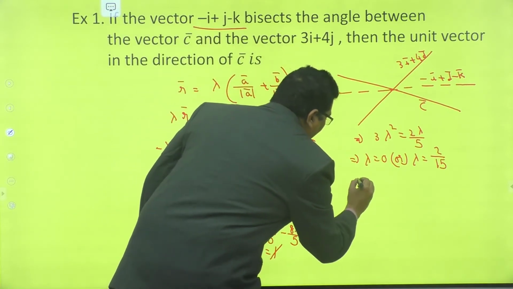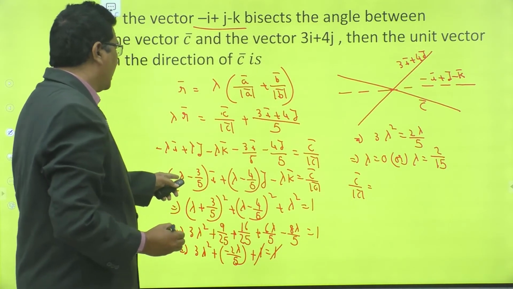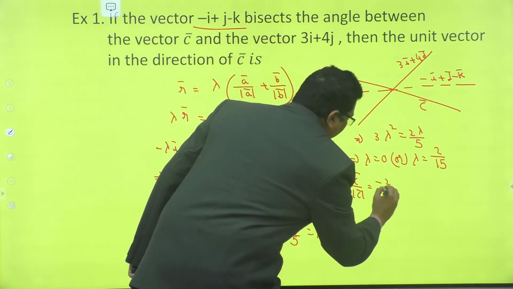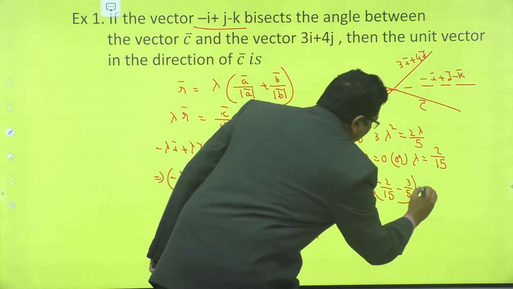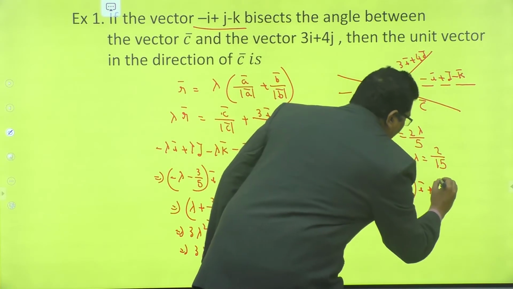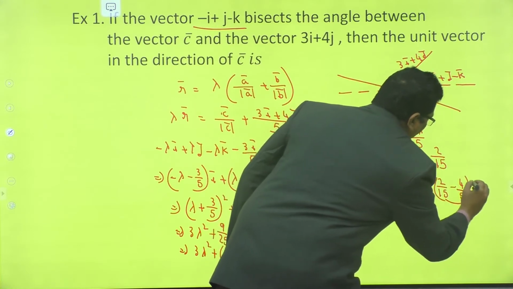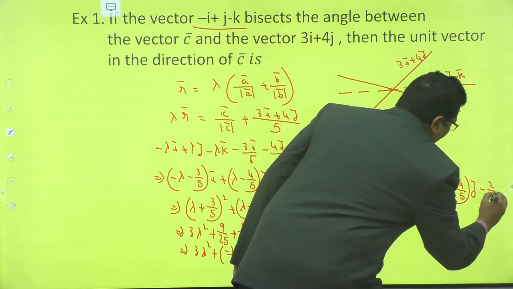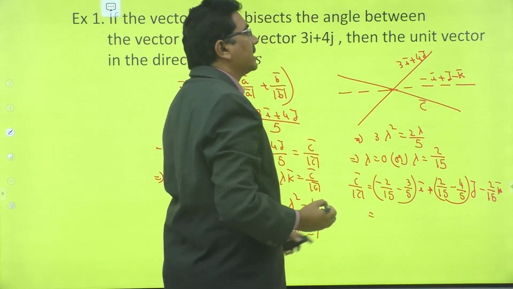Right. c bar by mod c bar is equal to minus lambda minus 3 by 5, that is minus 2 by 15 minus 3 by 5, into i bar, plus lambda minus 4 by 5, that is 2 by 15 minus 4 by 5, into j bar, minus lambda k bar, that is minus 2 by 15 into k bar. Right. Now that is equal to, what is the LCM?